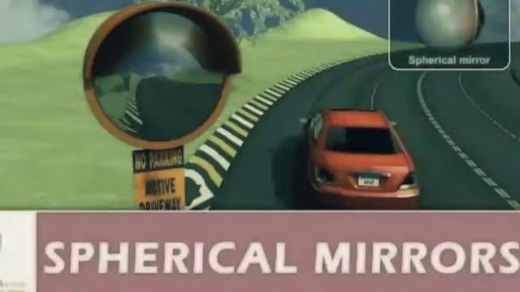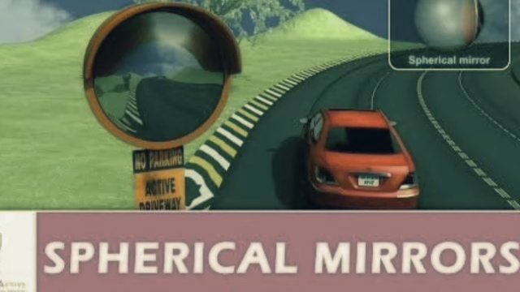Spherical mirrors. You must have seen the mirrors displayed in the laughing chamber in a fair. Your face appears distorted in these mirrors. Why does this happen? These mirrors are different from the mirrors we have at home. They are curved.